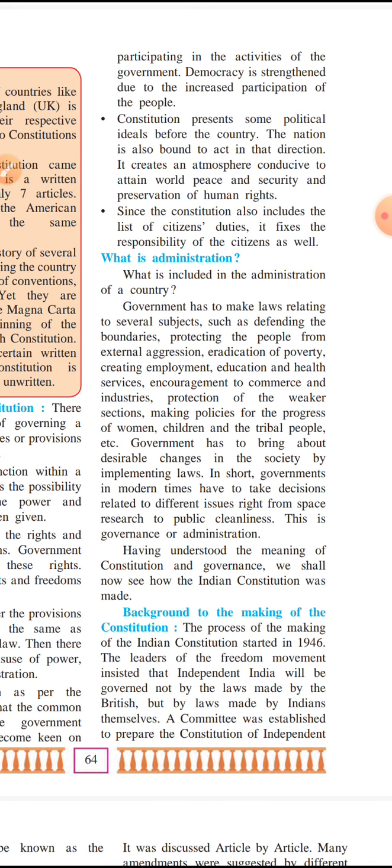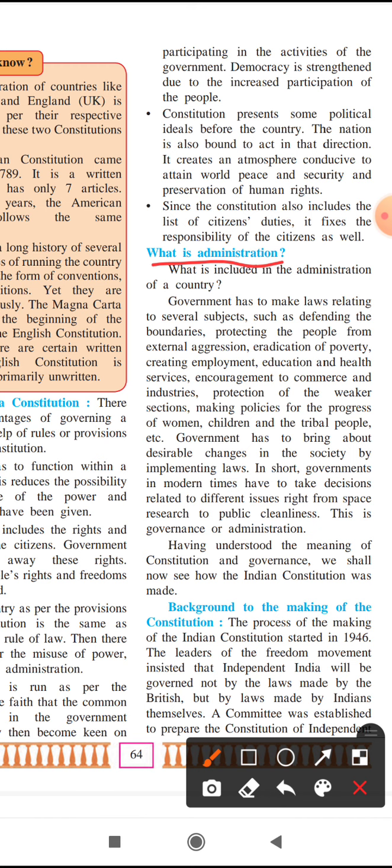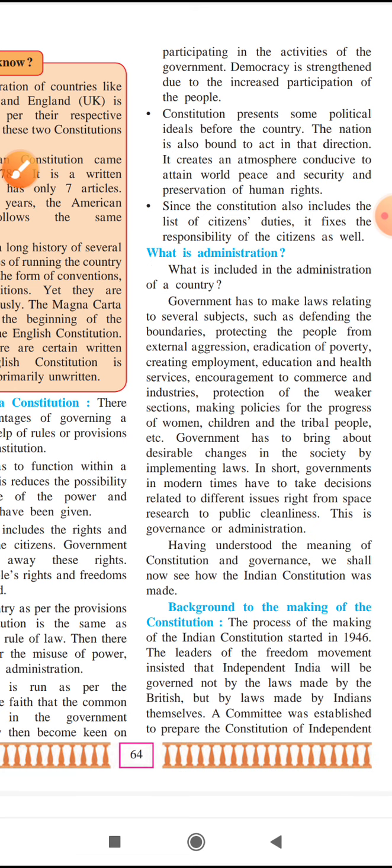Now we are going to see the point, what is administration? What is included in the administration? Government has to make laws relating to several subjects such as defining the boundaries. Defining the boundaries means every country has boundaries, and this country's land is attached with other countries.